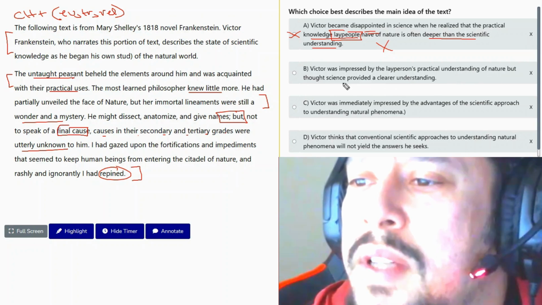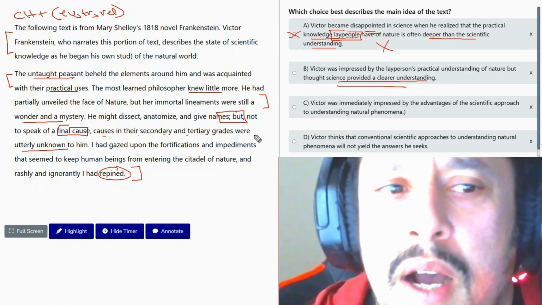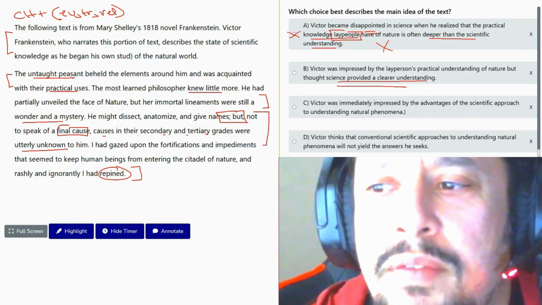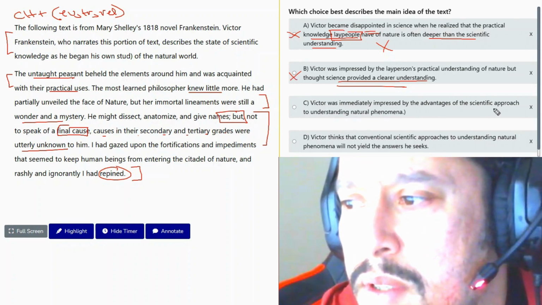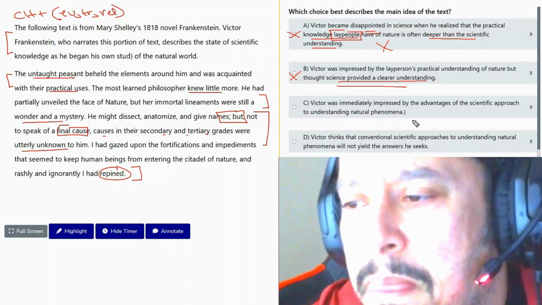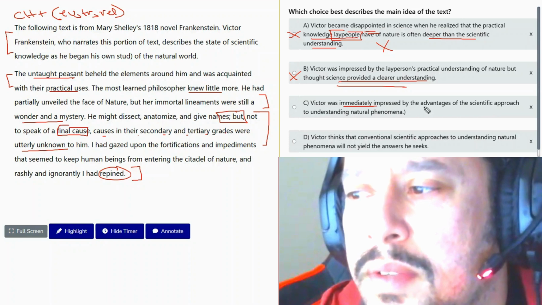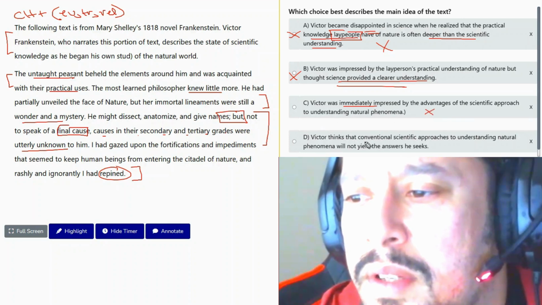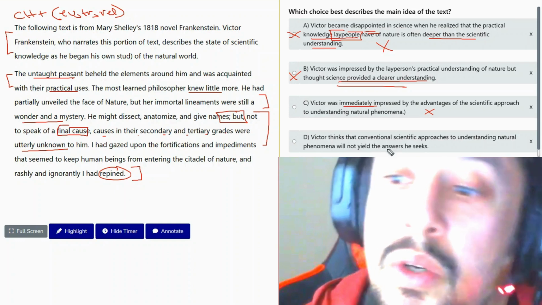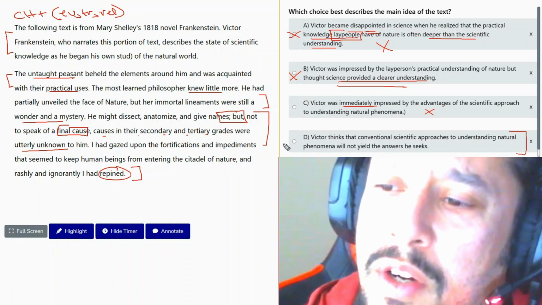Okay, so science provided a clearer understanding, but actually it tells us here that we still don't have full answers. So no. Answer C. Unsupported, right? He's immediately impressed by the advantages of the scientific approach. Answer D is a bit vague here. Sometimes it would help to be a bit clearer. I'll go to answer D.